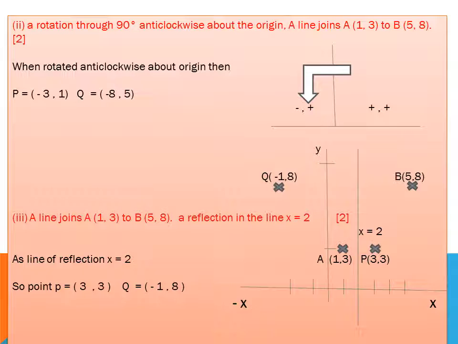In part 3, a line joining A and B, the line X equals 2 is the line of reflection. Line of reflection means there is a mirror. In a mirror, the distance of the object and image is the same. The image of A (1, 3) is P, which is (3, 3). Similarly, if the object is (5, 8), then its image is (-1, 8), which is Q. So point P is (3, 3) and point Q is (-1, 8).